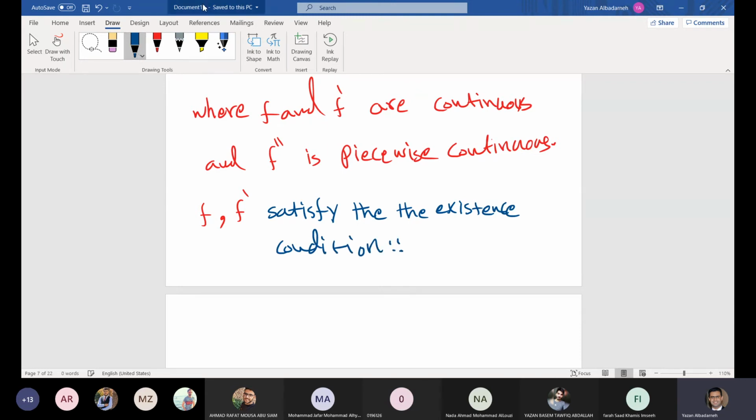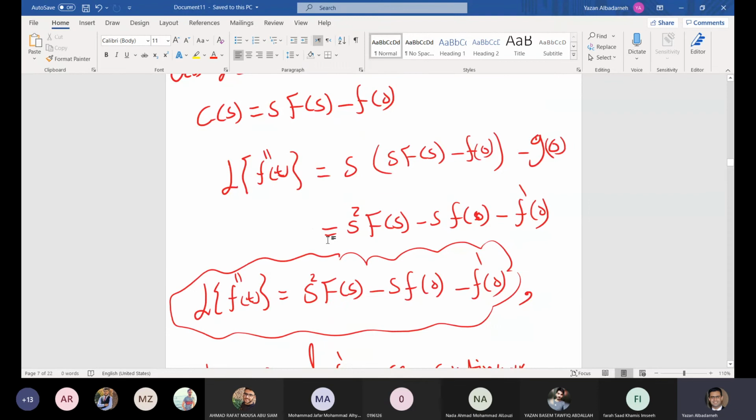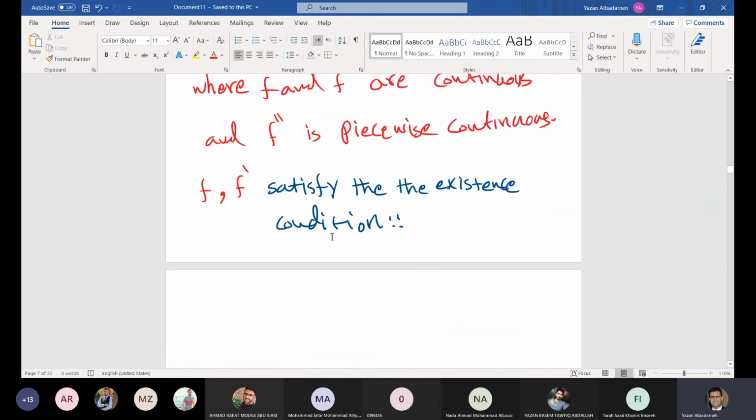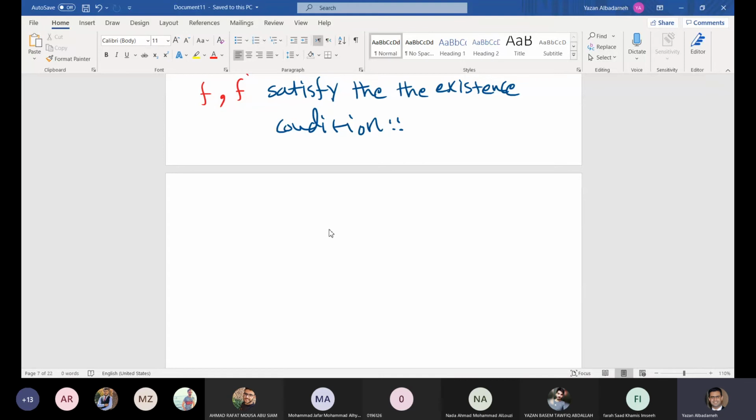Okay, now let me generalize this result for the nth derivative. When we have the nth derivative of f of t, what is the Laplace transform? Okay, so here we have the following theorem.